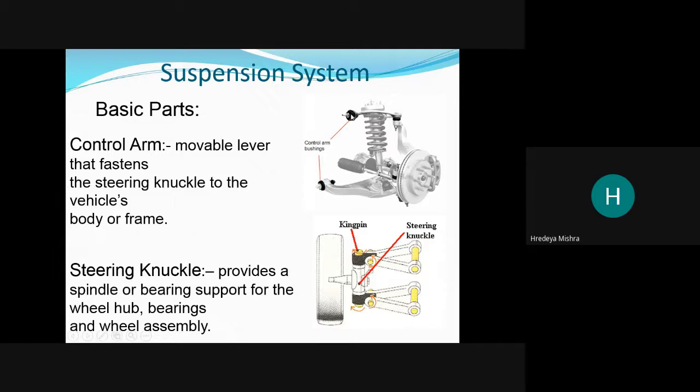See here, a knuckle joint is utilized here for joining the control arm. Steering knuckle, so the steering joint is here.